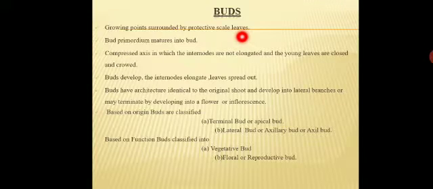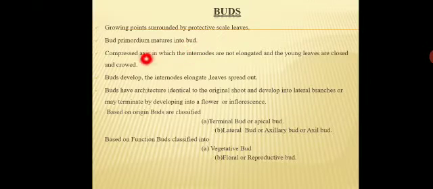Here, a bud contains several characters. A bud primordium matures into a bud. What is the meaning of primordium? When a bud first arises covered by a scale leaf, that is called a primordium. That primordium matures into a bud.